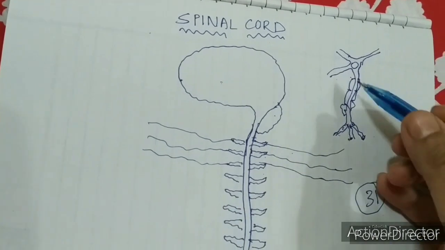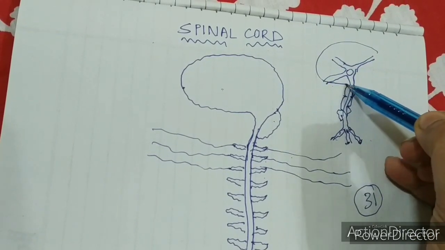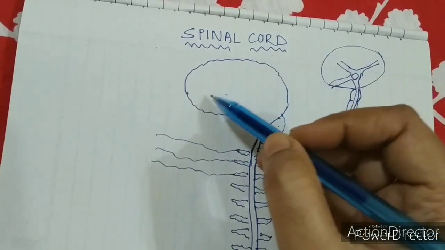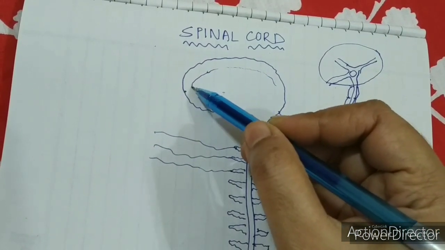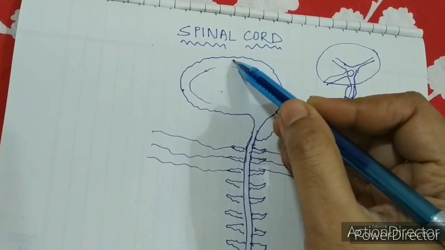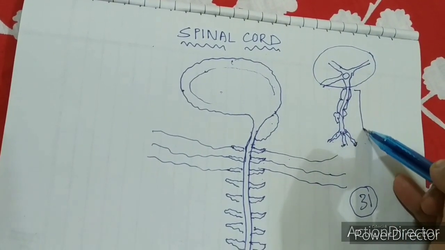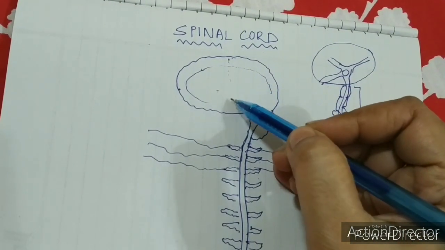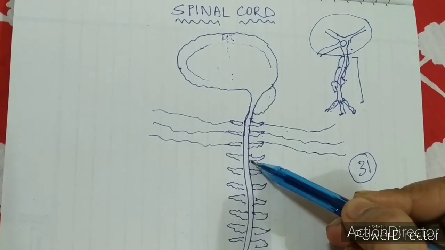The cell body part is present on the outer part of the brain, and the axon part is present below, but it is reversed in the case of the spinal cord.